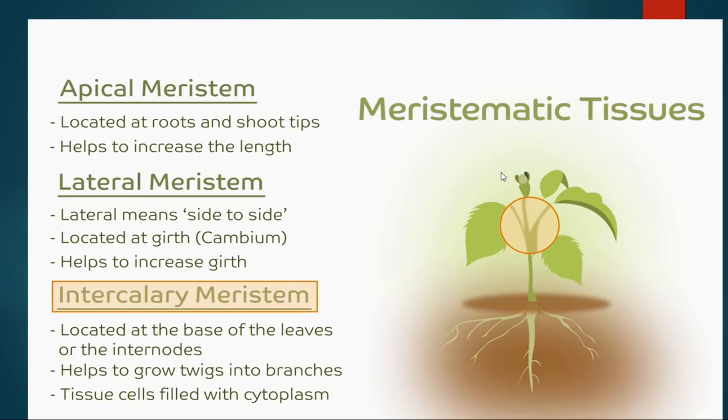Here you can compare the functions. Apical meristem is located at root and shoot tips, and helps in the increment of length. Lateral meristem means side to side, it will increase the girth of the plant, and that growth is called cambium as told earlier. Intercalary meristem is located at the base of leaves or the internodes, and it helps in growth of twigs. Twigs means branches.